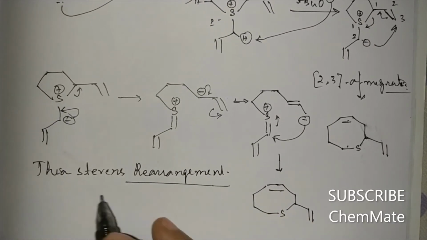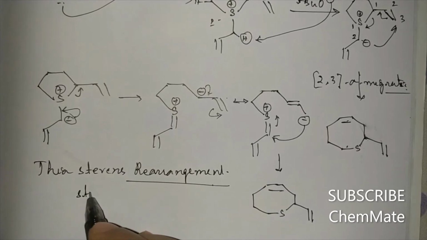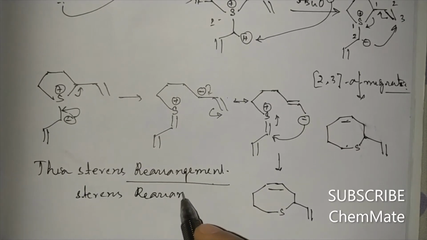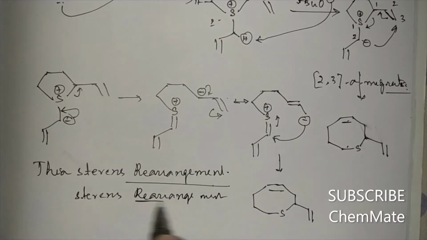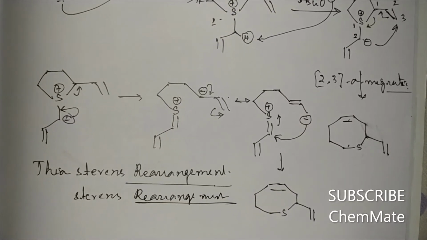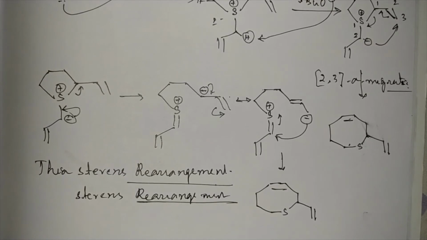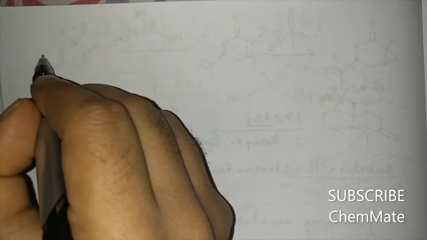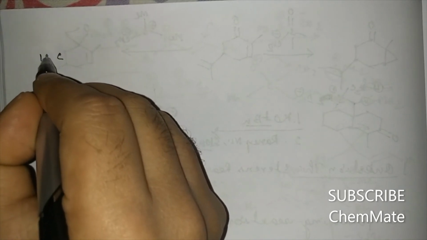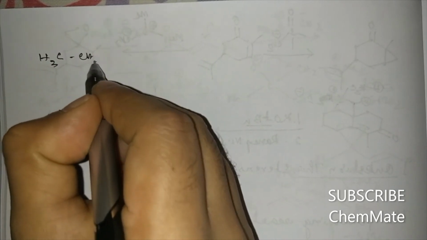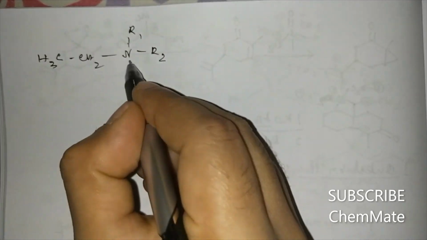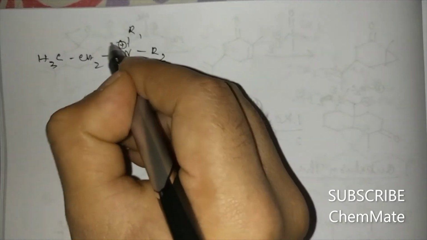This is analogous to the Stevens rearrangement. In Stevens rearrangement, what will happen? There will be a quaternary ammonium salt, let's say CH3, CH2, R1, R2, R3, a quaternary ammonium salt.